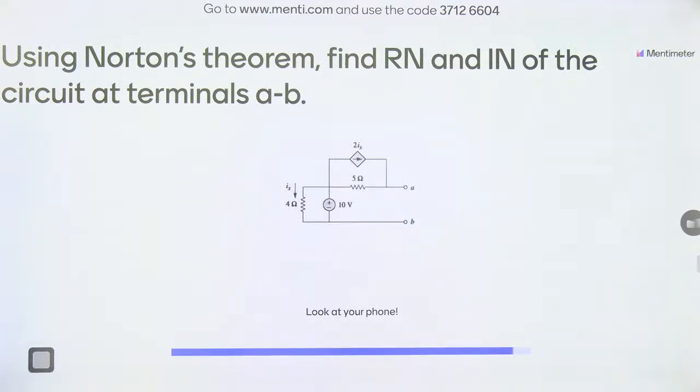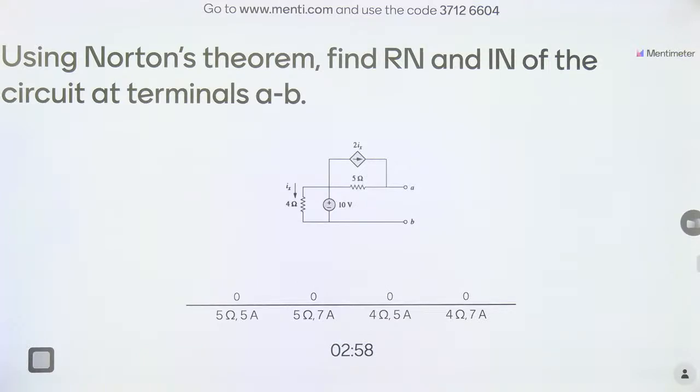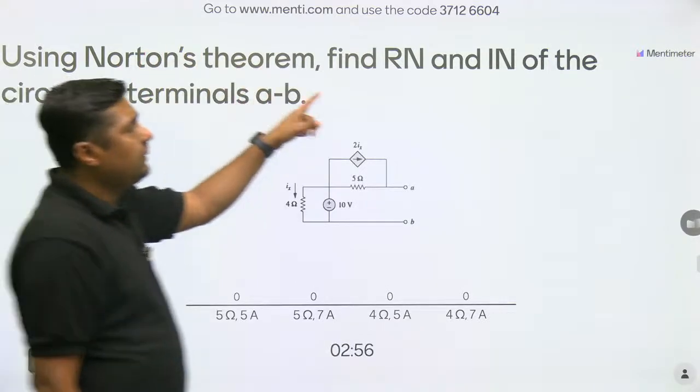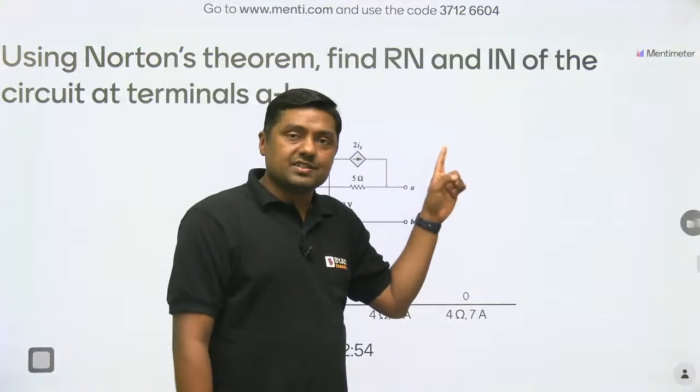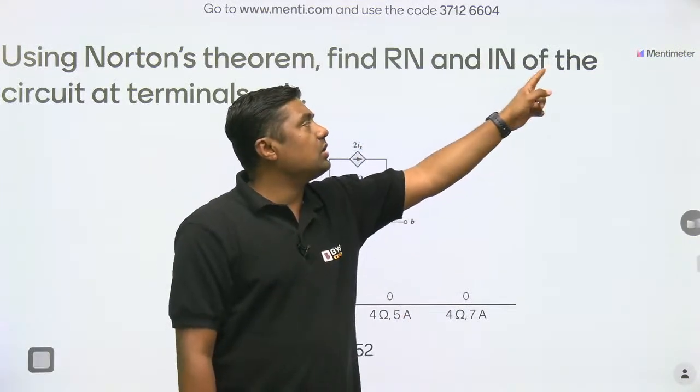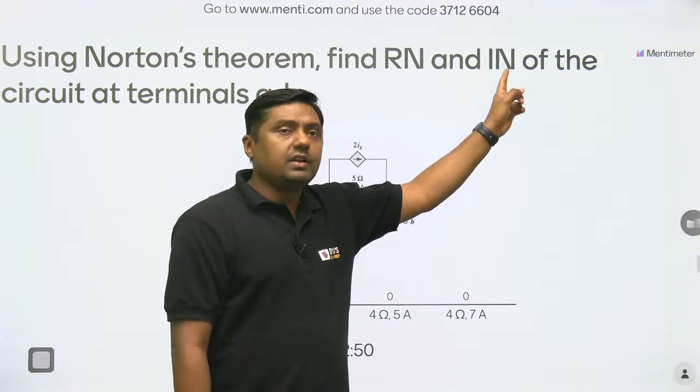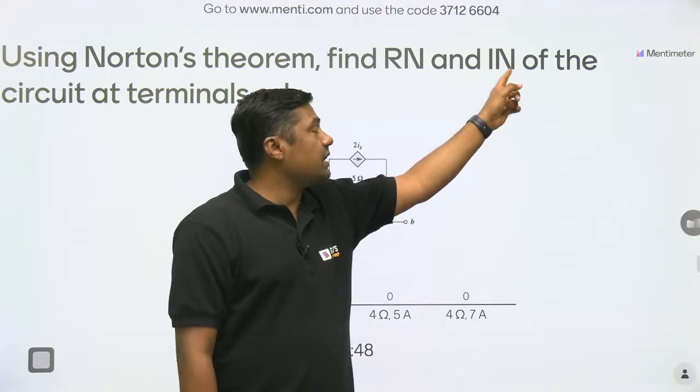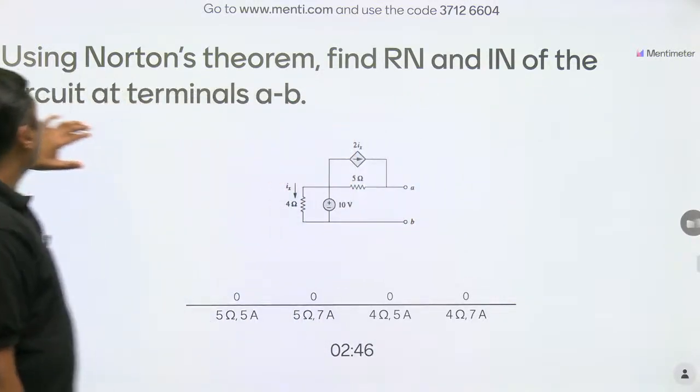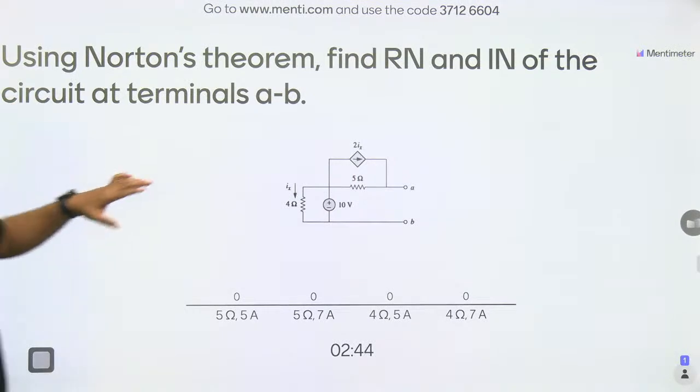Using Norton's theorem, find Rn, that is the Norton's resistance, and In, that is the Norton's current, of the circuit at the terminals A and B.